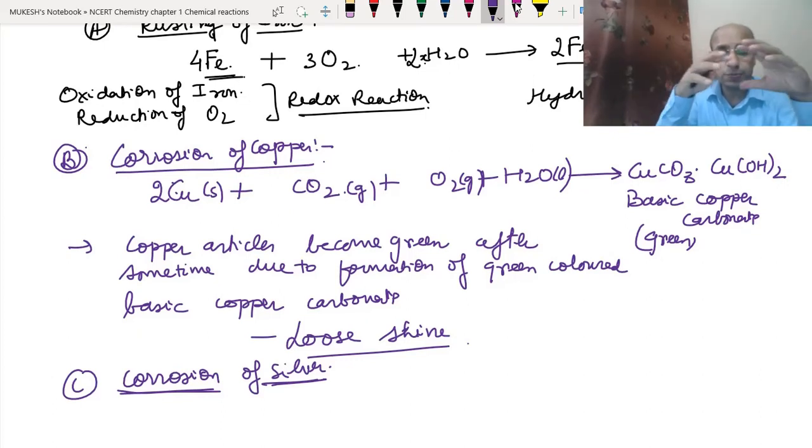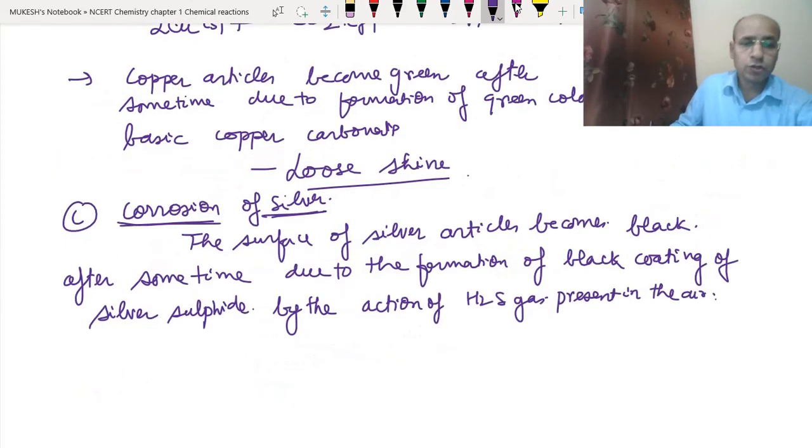So it is better to cover the silver article in a cloth of white color, and that too cotton, because that is natural. The surface of silver articles becomes black after some time due to the formation of a black coating of silver sulfide by the action of the hydrogen sulfide present in the air.